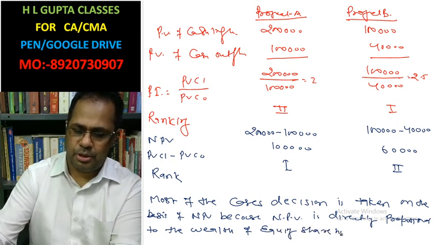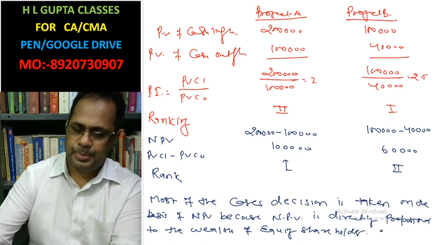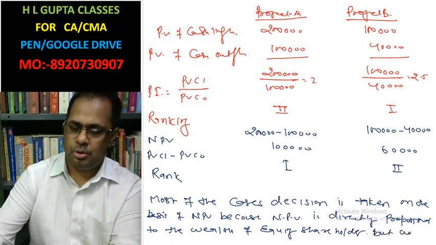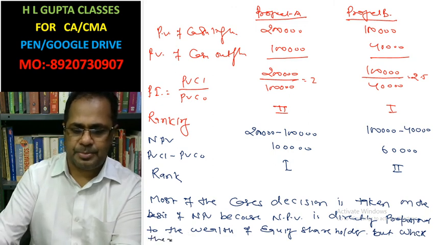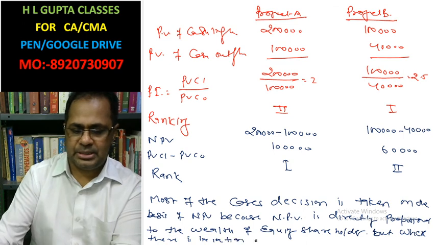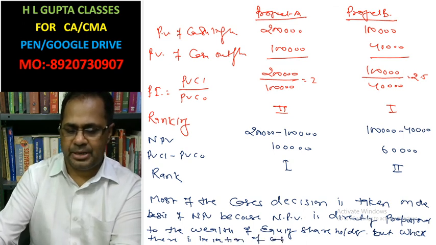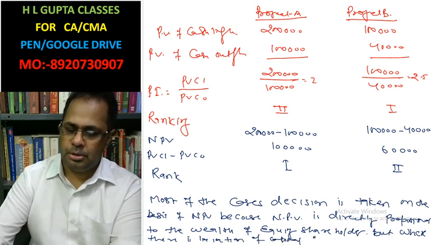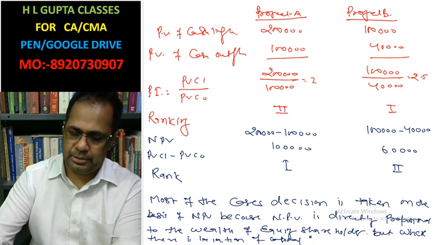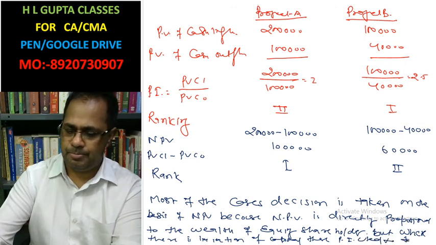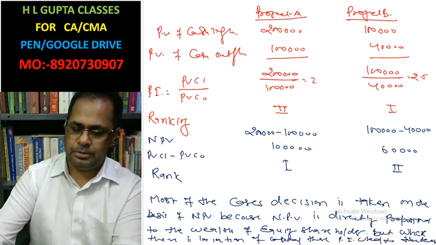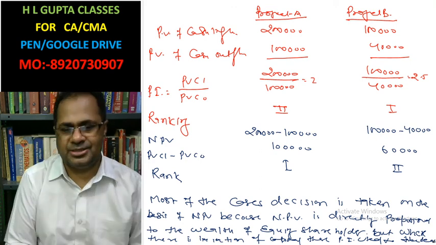But where there is a limitation of capital, there PI is used to take decisions.